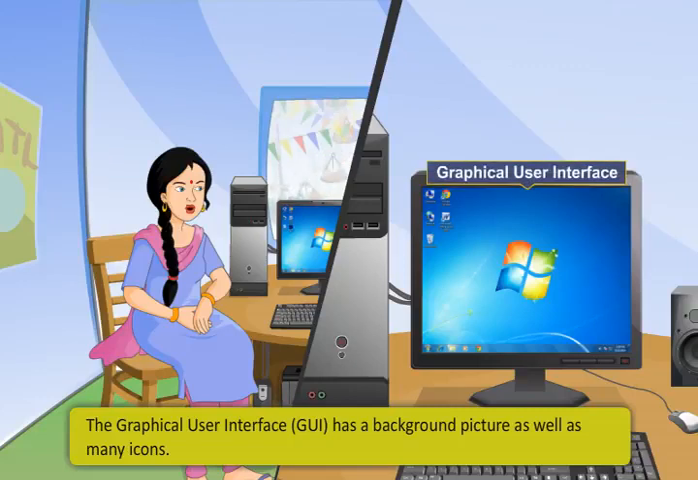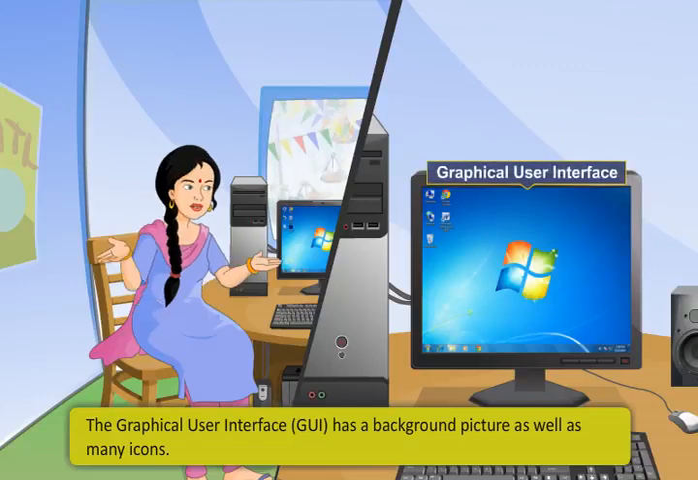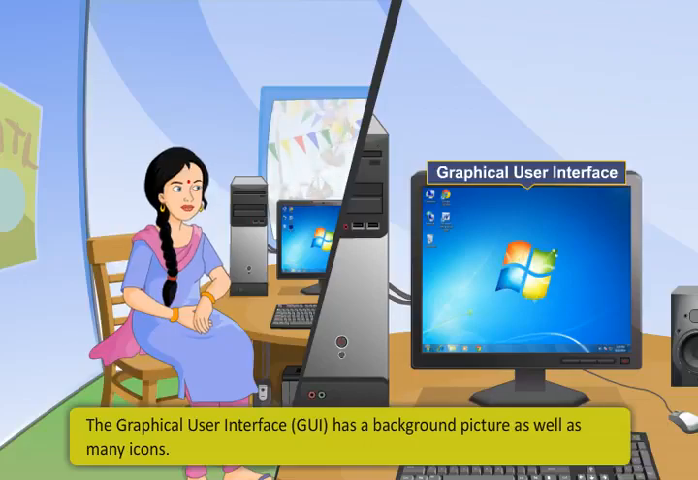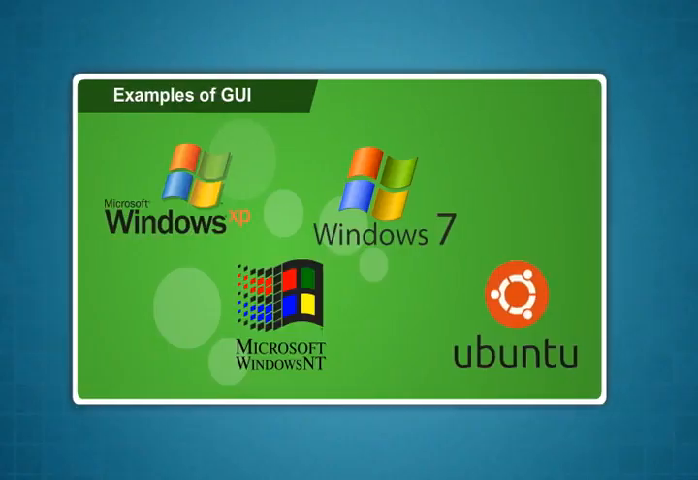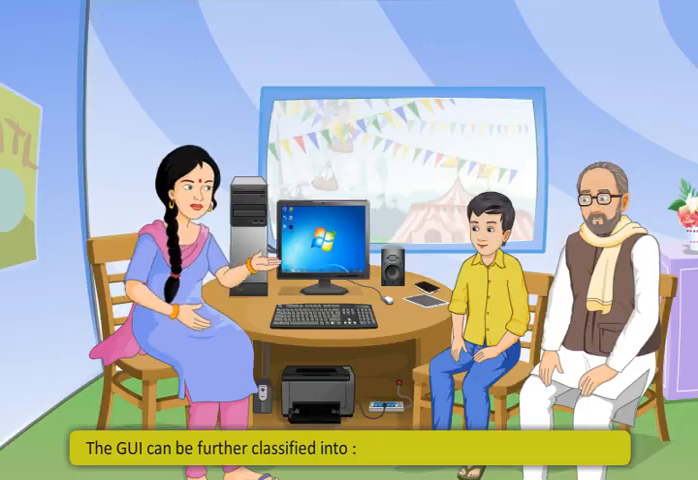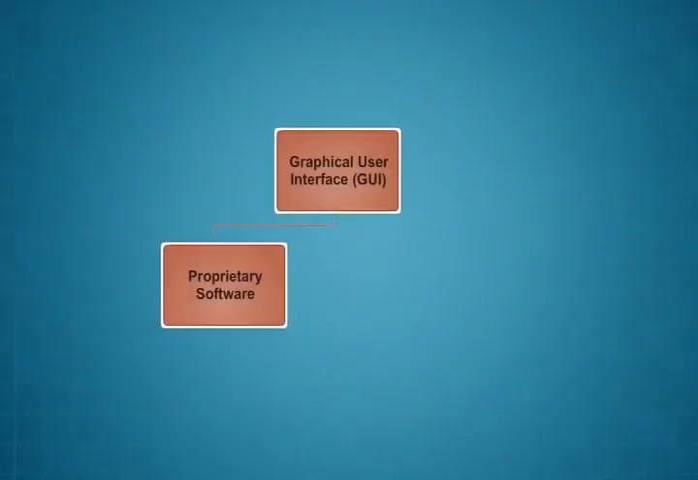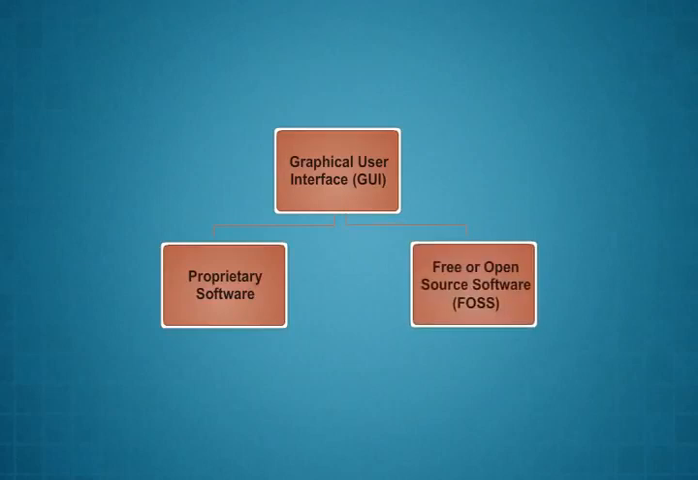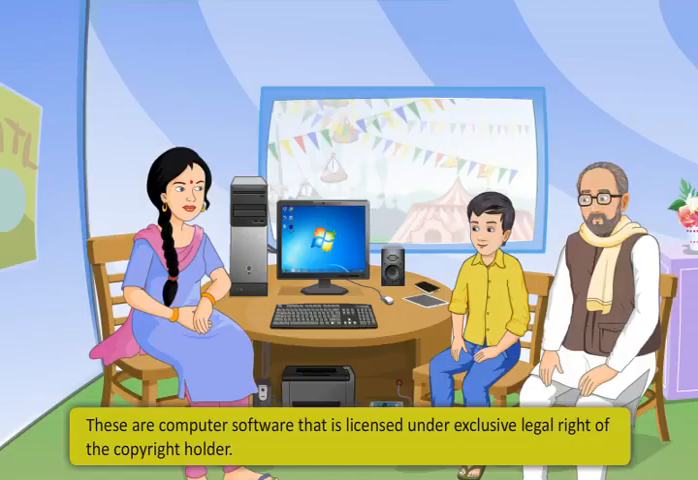A graphical user interface has background picture as well as many icons. Examples of GUI are Windows XP, Windows NT, Windows 7 and Ubuntu. The GUI can be further classified into proprietary software and free or open source software.